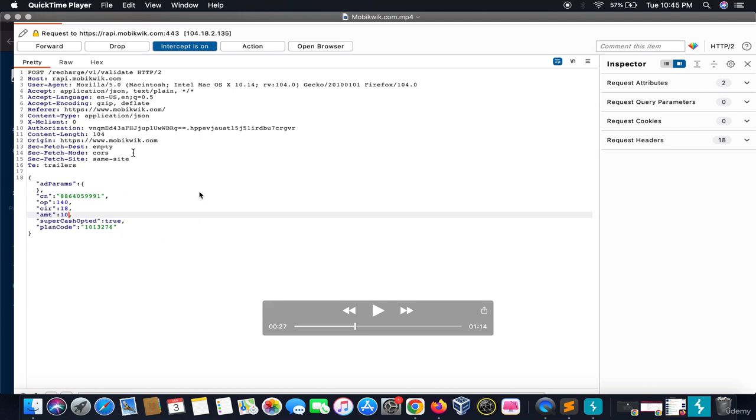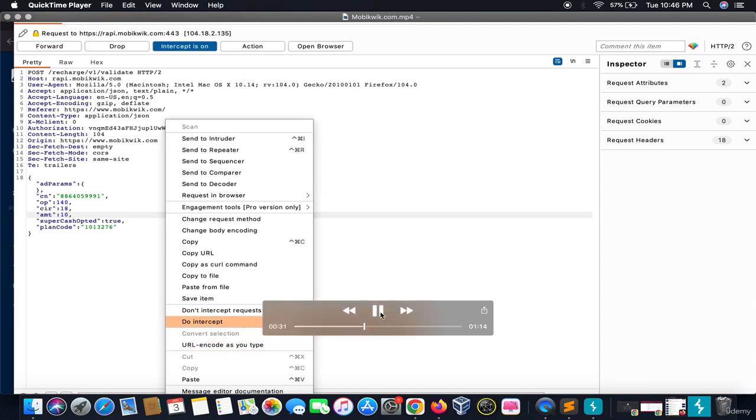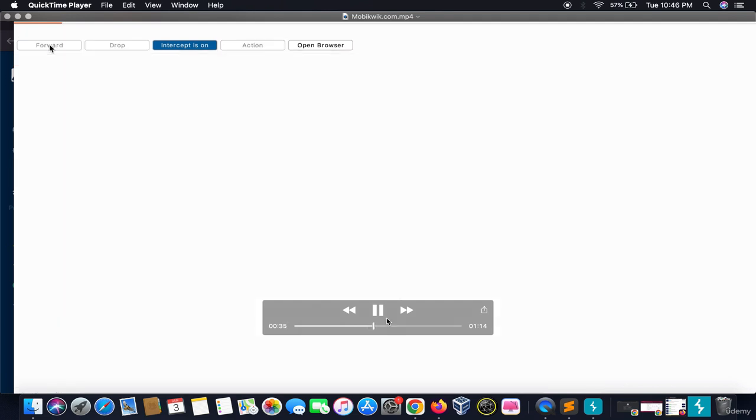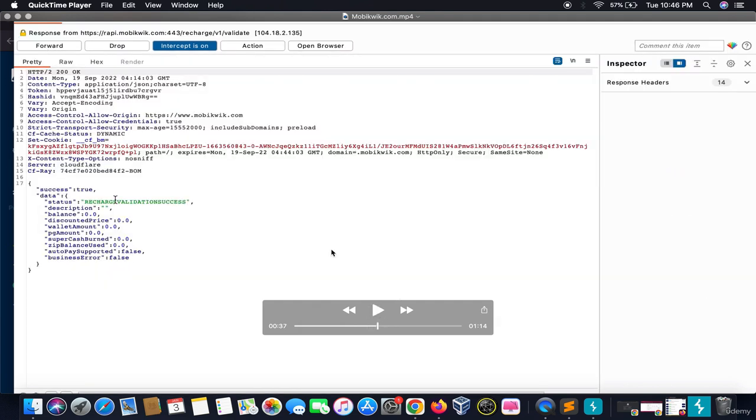There can be multiple price requests going to the server to basically safeguard from hackers. So I want to see the response of this request as well. I would click on forward, and this is the response of that request, which says my wallet balance is 0, the discounted price for this good is 0, the wallet amount 0, and everything.